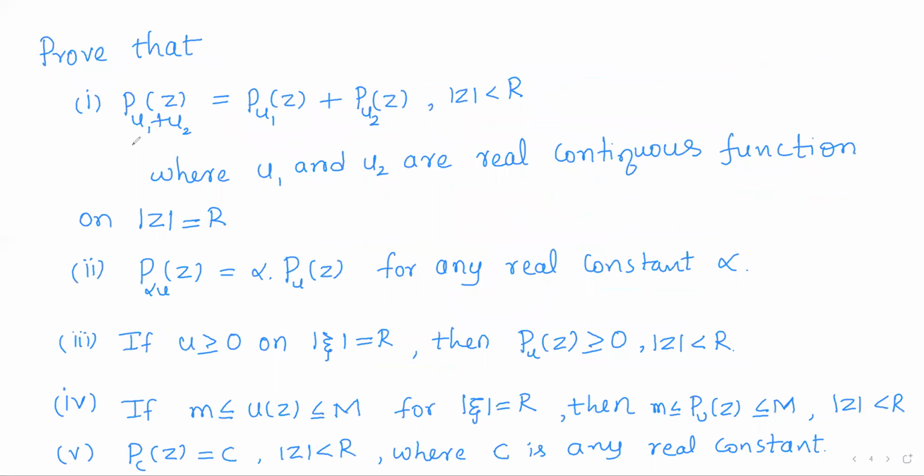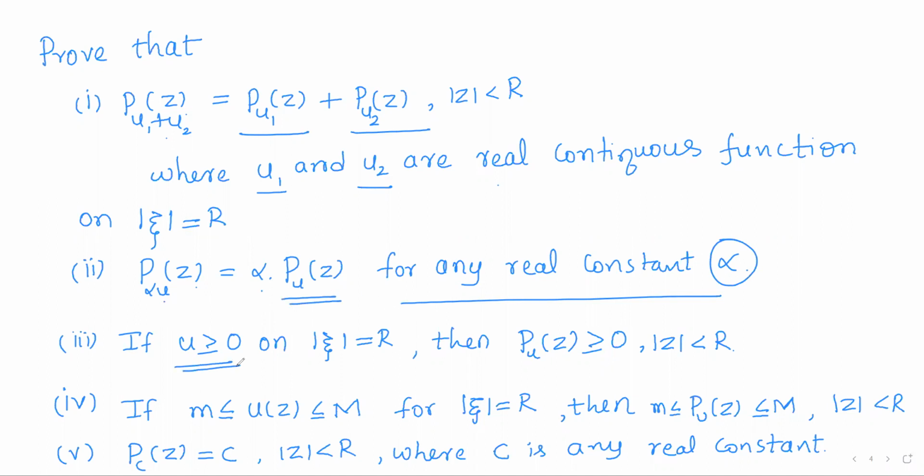So the first property is, for any two real and continuous functions u1 and u2 on the circle mod xi equals r, p of u1 plus u2 of z is pu1 of z plus pu2 of z. Next, for any real constant alpha, p of alpha u of z is alpha into pu of z.